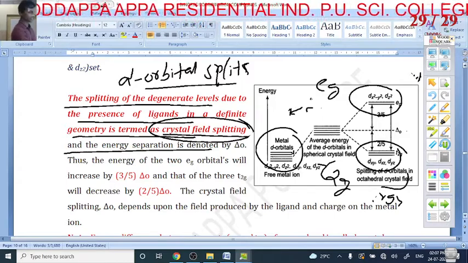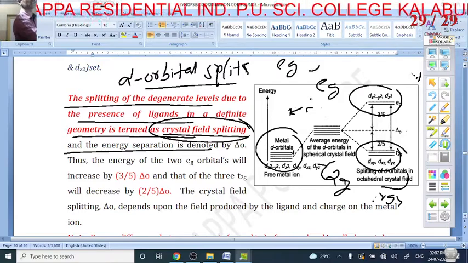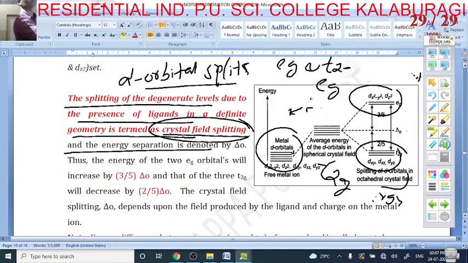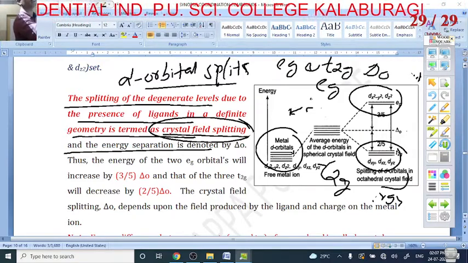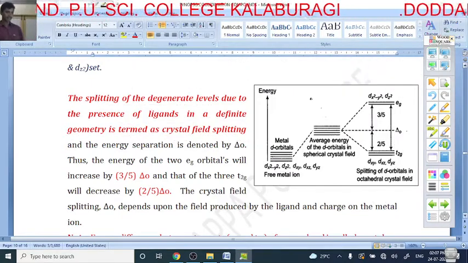The energy separation between eg and t2g is denoted by delta. Okay. The next slide.